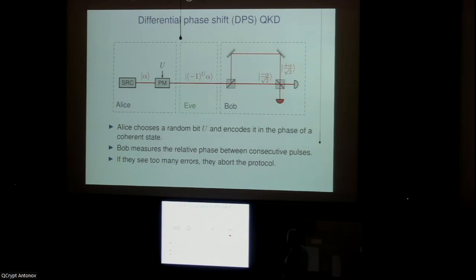And I would like to draw your attention to this kind of interesting structure in Bob's measurement, where in every round, some amount of light here is split off and then recombined in the next round to produce the key bit. So it has a lot more complicated structure than, let's say, standard BB84, where Bob's measurement is the same in every round.